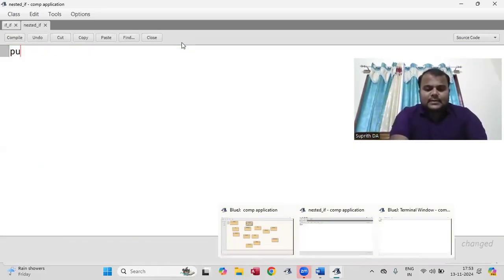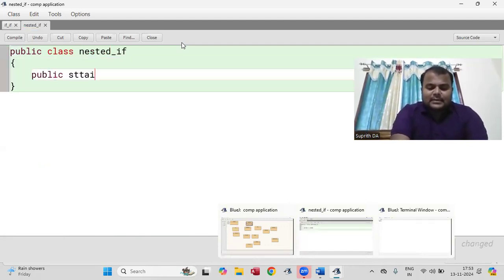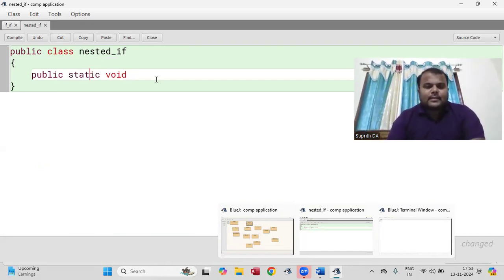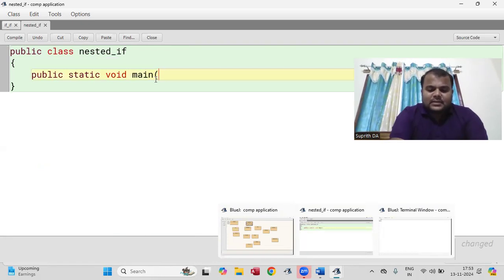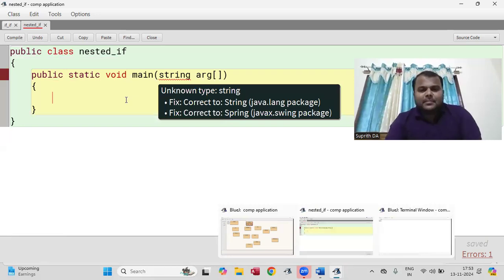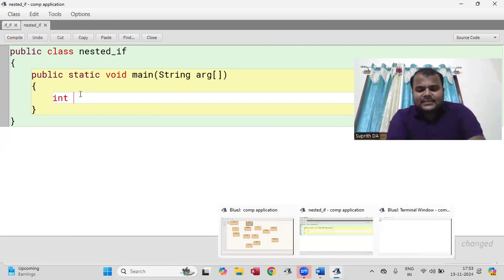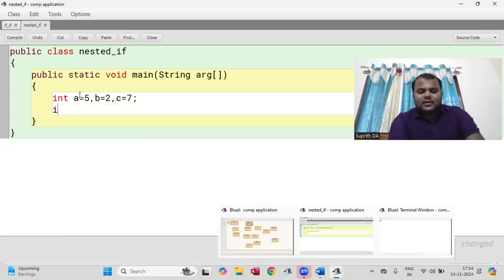Public class nested_if, and next is public static void main, String. Function should be capital, right? Okay. Now I'm going to take int A is 5, B is 2, and C is 1. I will take any value; you can take any value.